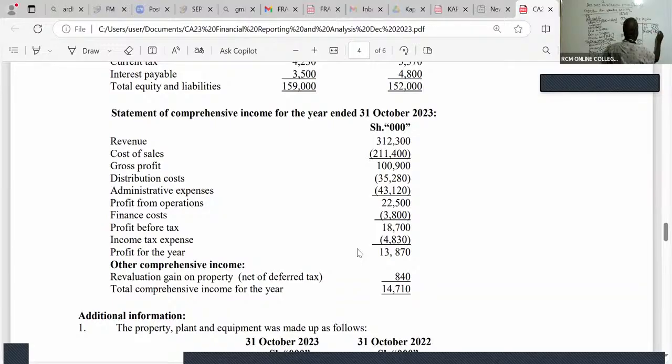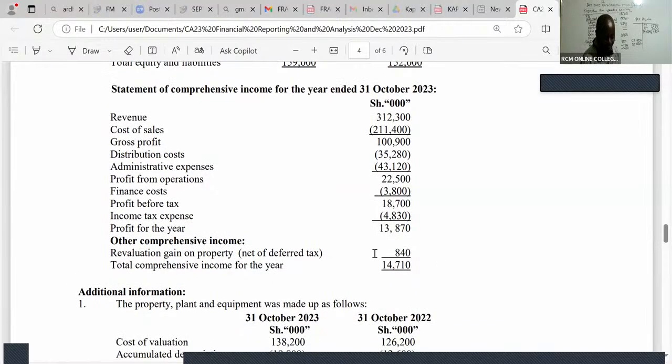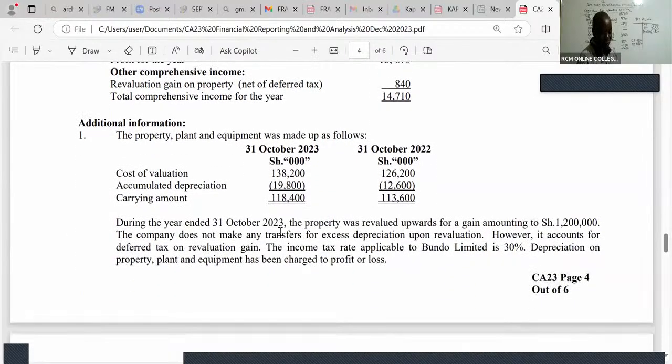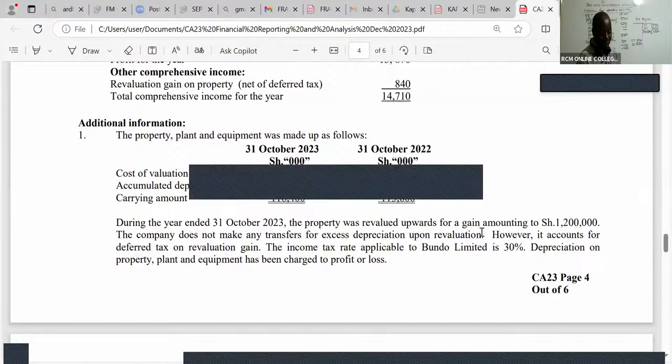Remember, we are mixing deferred tax and current tax, so you have to be very careful. You have revaluation of PPE. Whenever you have revaluation on PPE, the PPE was revalued upwards, amounting to 1,200.